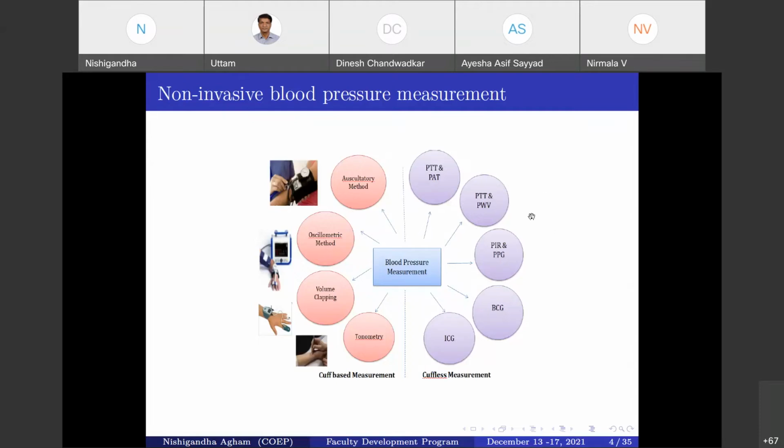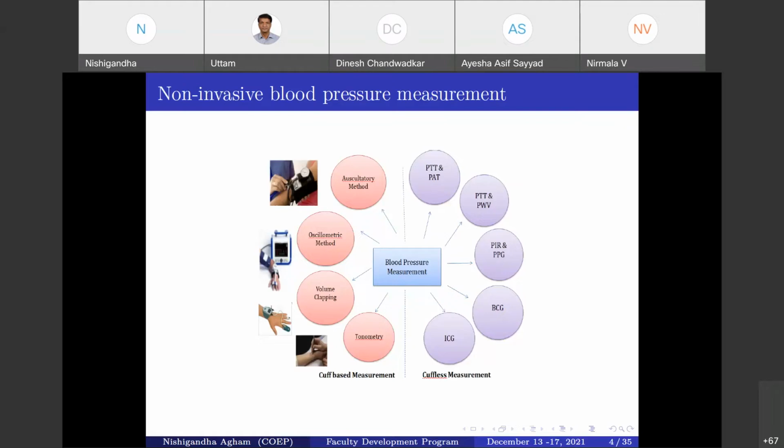So the PTT, PAT, and PWV (pulse wave velocity) are the features along a time, which is recorded from the ECG and PPG. PTT is the time taken by the pulse wave to travel along the arterial tree between two arterial sites, from the proximal to the distal point. In other words, it's the time from the ending of the systolic point of the left ventricle till the peripheral artery.